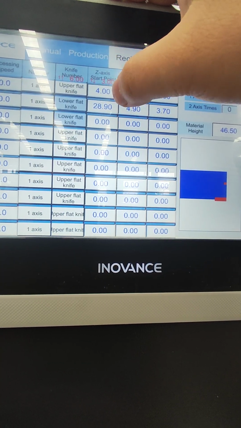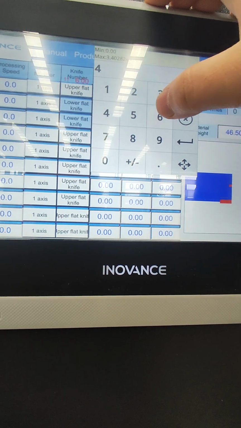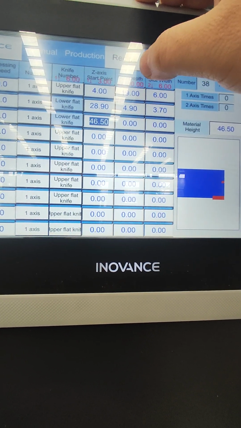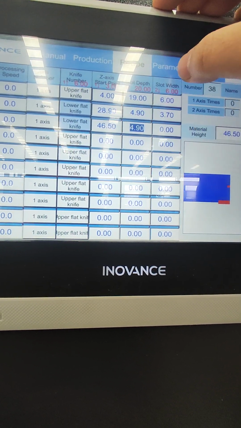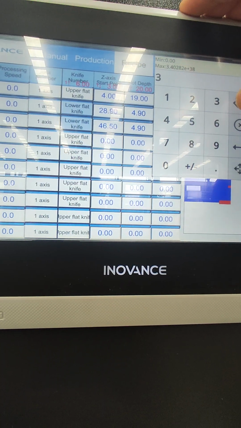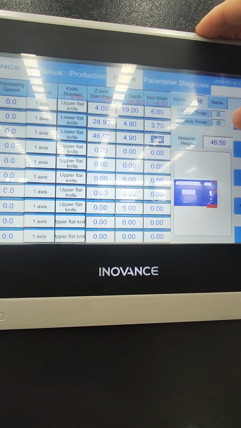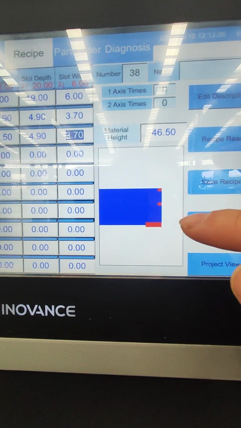The axis start point will be 46.5. Then slot depth the same 4.9. Slot width the same 3.7. Okay. Now you can see this shape is the same as the drawing, right?